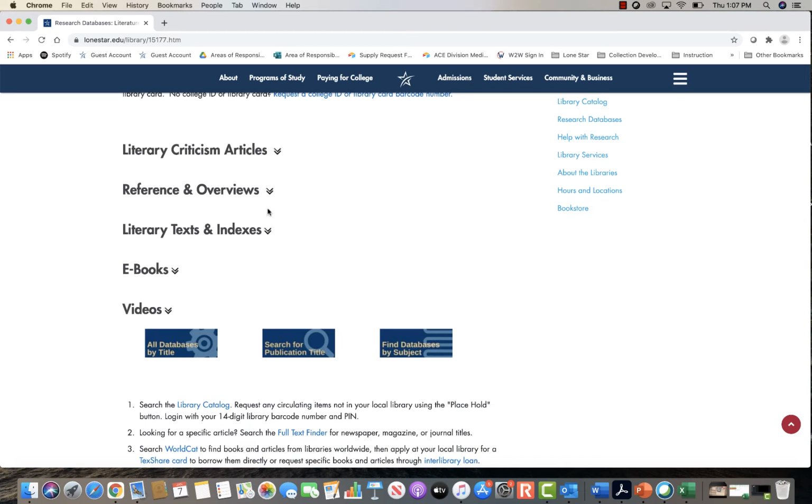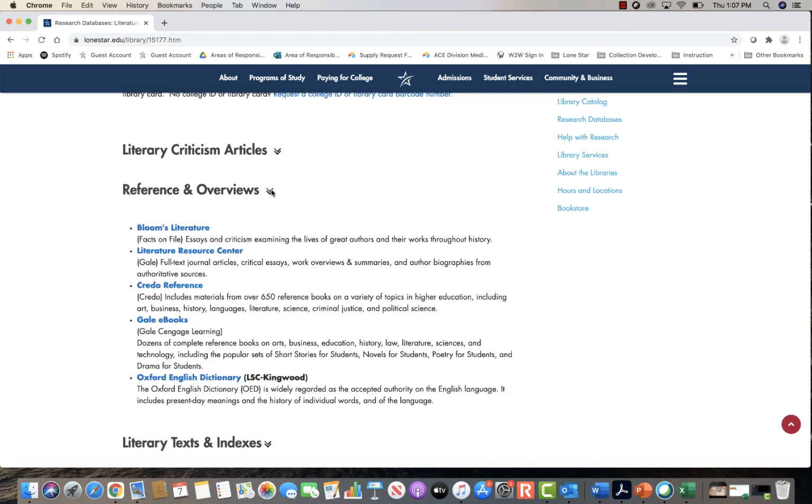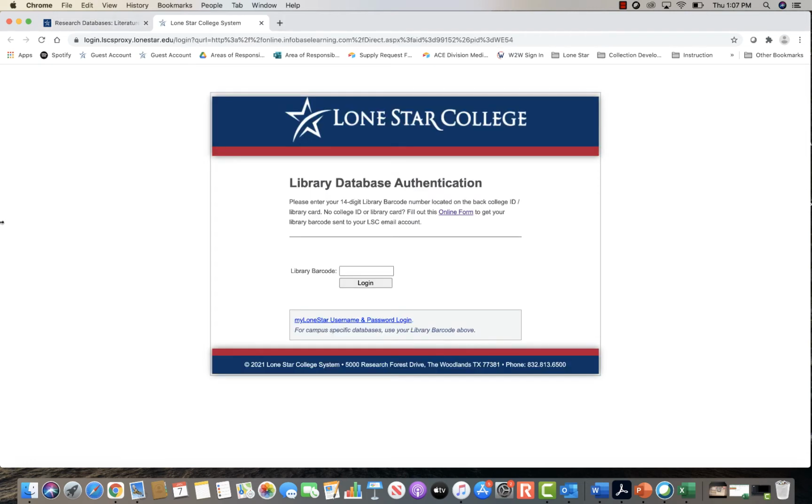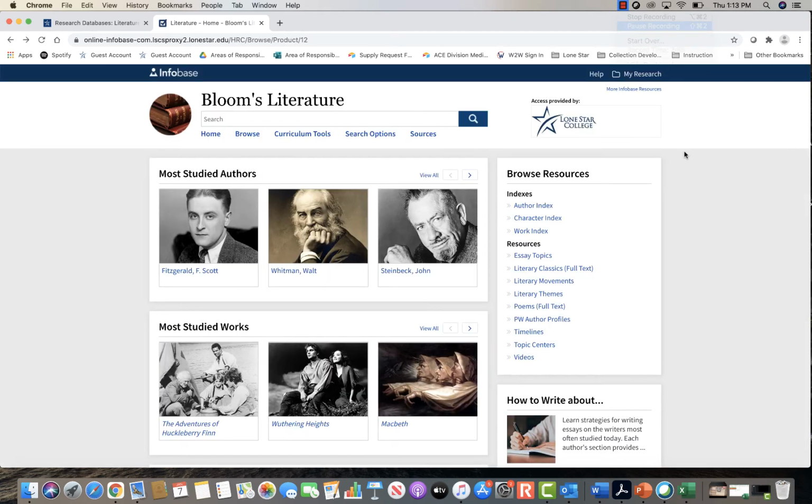So we're going to begin with reference and overviews, and I'm going to look at this first one here, Bloom's Literature, which has essays and criticism examining the lives of great authors and their works throughout history. When you're working from home, it's going to give you the library database authentication. From here you can either enter your library barcode number, or you can click on the blue link below that says My Lone Star username and password login and use your My Lone Star credentials to log into the database.